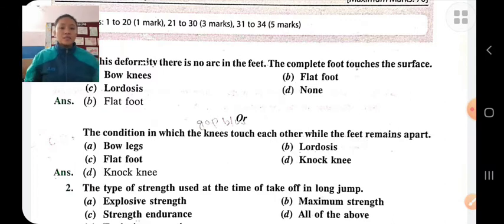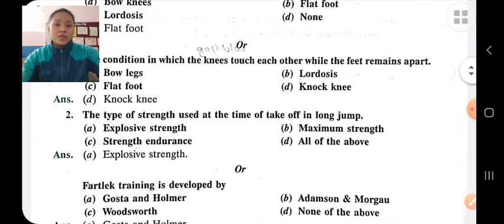For correction of knock knee, we should do outward walking, pillar exercise, Vrikshasana, etc.